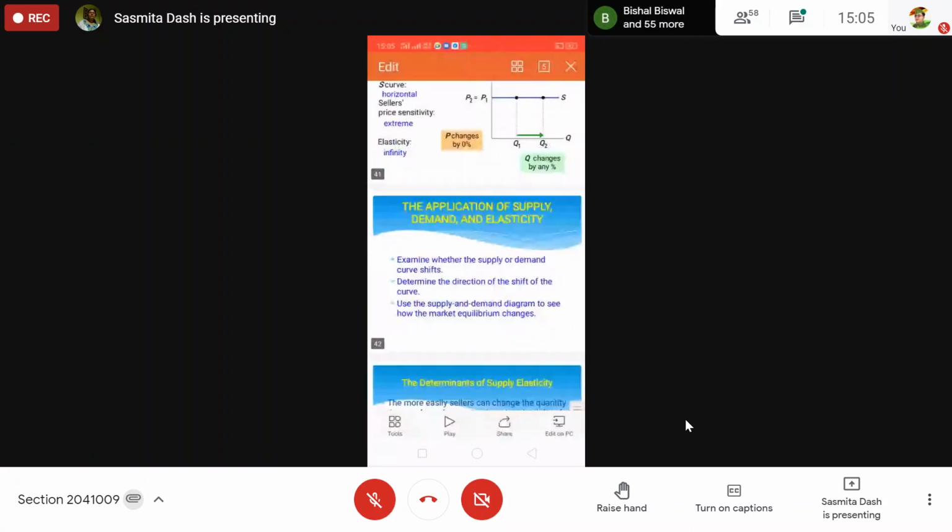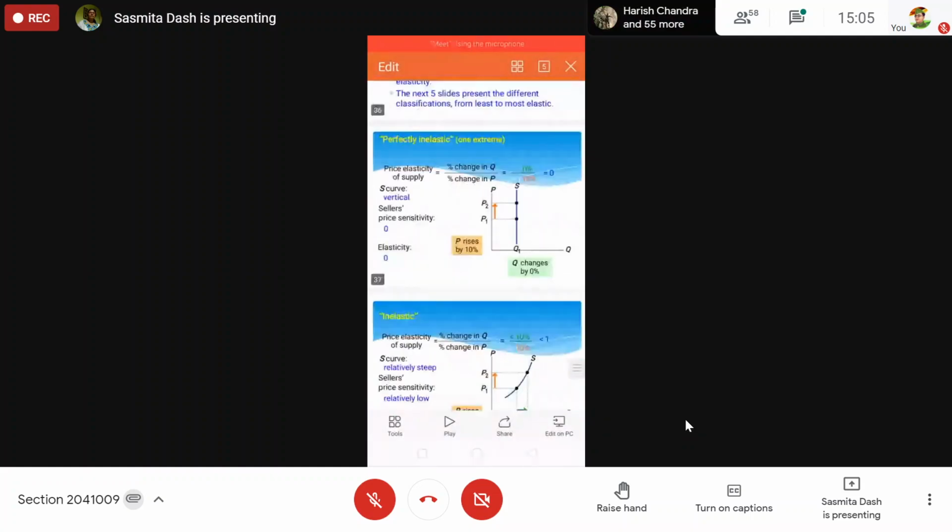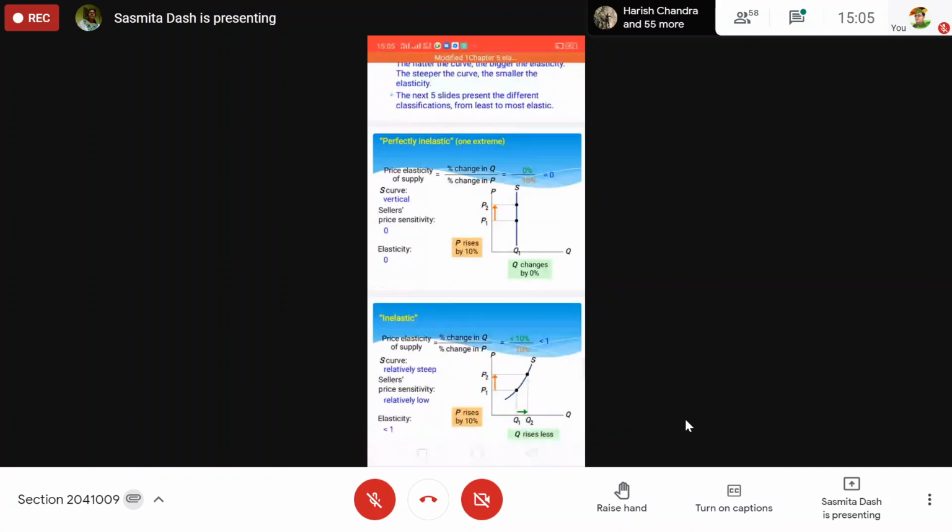This is the price elasticity of supply: percentage change in quantity by percentage change in price. Percentage change in quantity means quantity supplied here. Have we finished this discussion? Yes, ma'am.